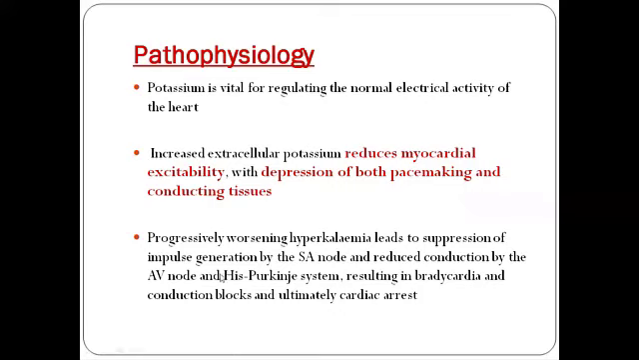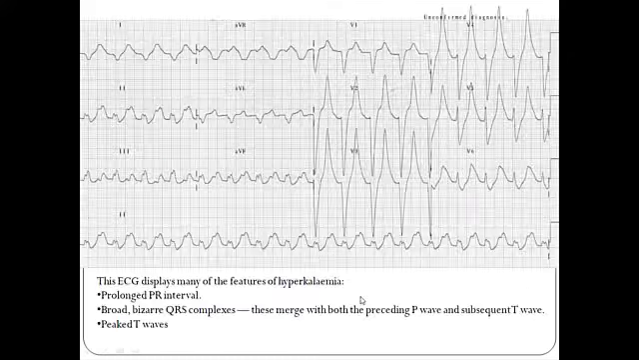So progressively worsening hyperkalemia leads to suppression of impulse generation by the SA node and reduced conduction by the AV node and His-Purkinje system, resulting in bradycardia and conduction blocks and ultimately cardiac arrest.